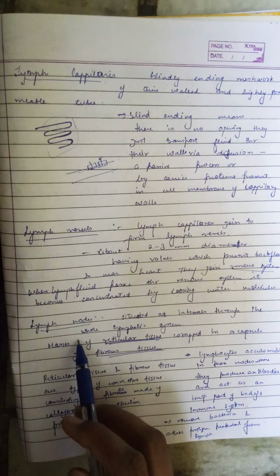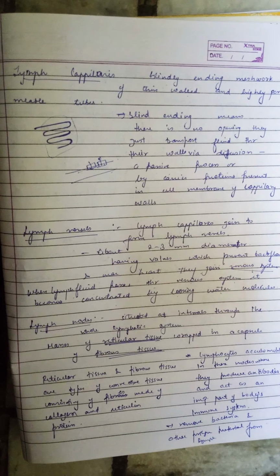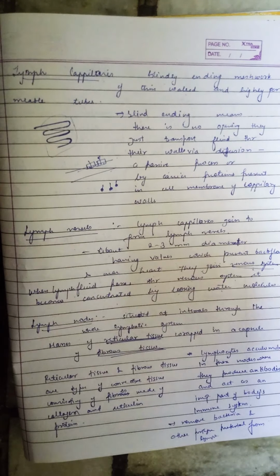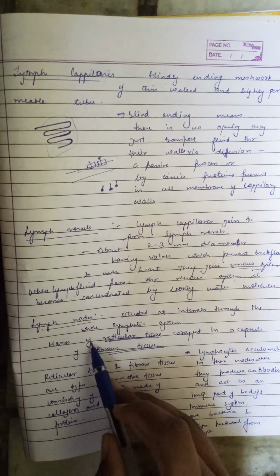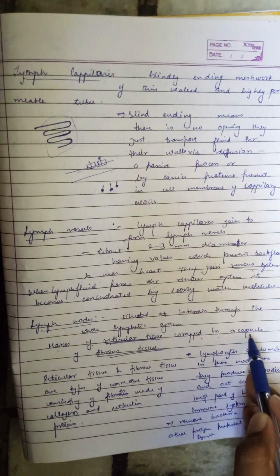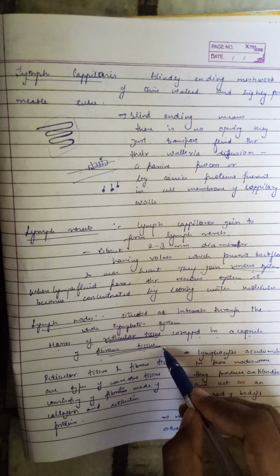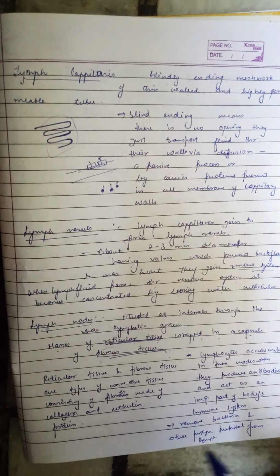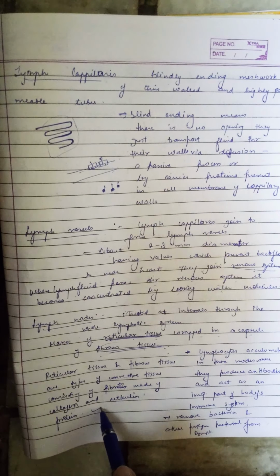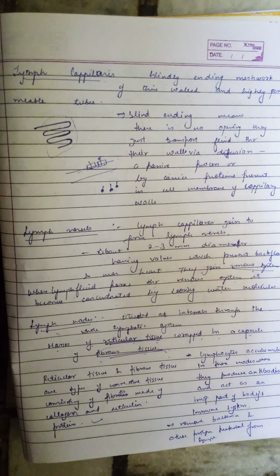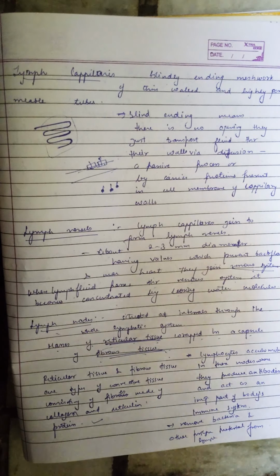Now we have lymph nodes. These are situated at intervals through the whole lymphatic system, as depicted by tiny dots in the previous diagram. They are masses of reticular tissue trapped in a capsule of fibrous tissue. Reticular tissue and fibrous tissue are a type of connective tissue in which reticulin fibers and reticulin protein and collagen protein fibers are present. Lymphocytes accumulate in these nodes where they produce antibodies and act as an important part of the body's immune system. These lymph nodes remove bacteria and other foreign material from lymph.